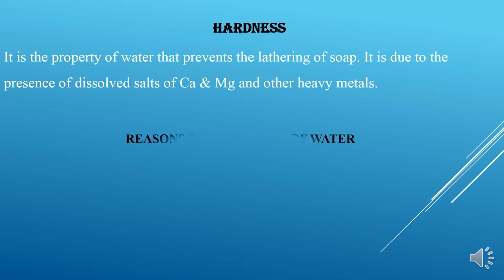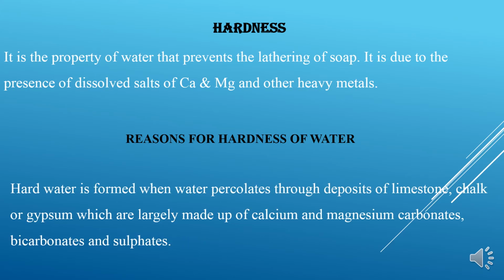Now what is the reason for the hardness of water? You get water from ponds, rivers, or wells, but when you check it, you might find the water to be hard. The reason is that when water percolates through the surface or underground, it crosses deposits of limestone, chalk or gypsum, which are largely made up of calcium and magnesium carbonates, bicarbonates and sulfates. When all these salts dissolve in water, naturally the water becomes hard.